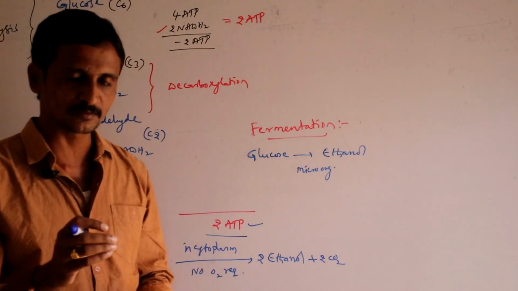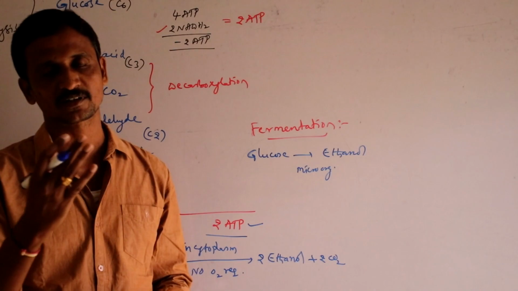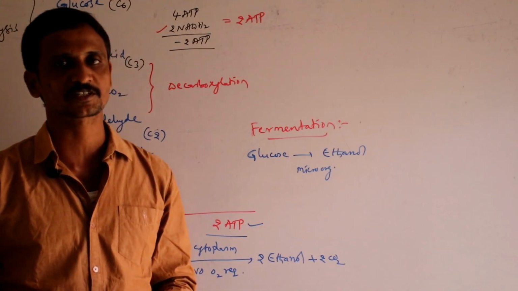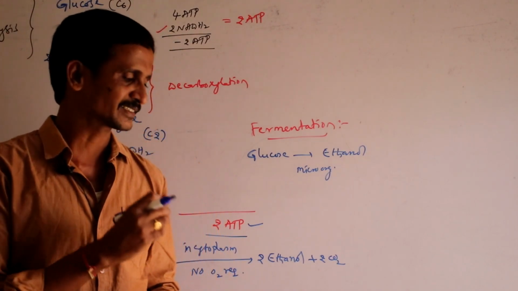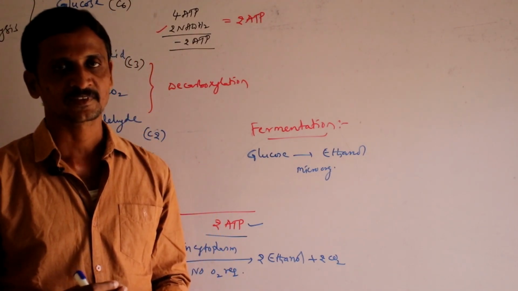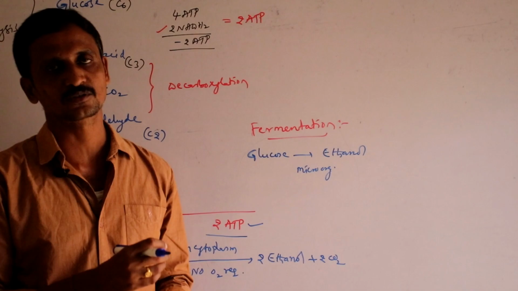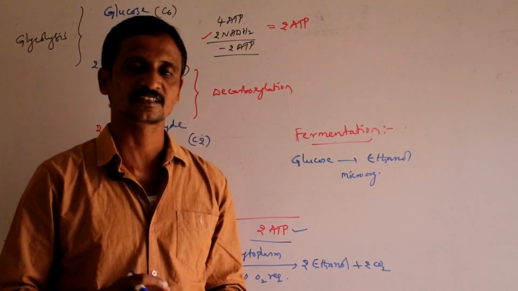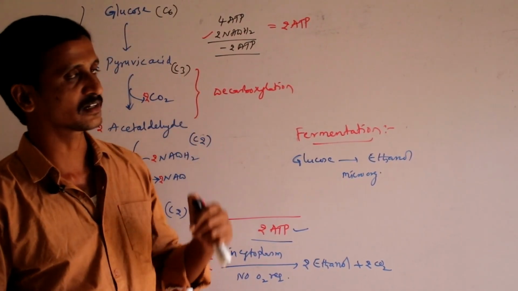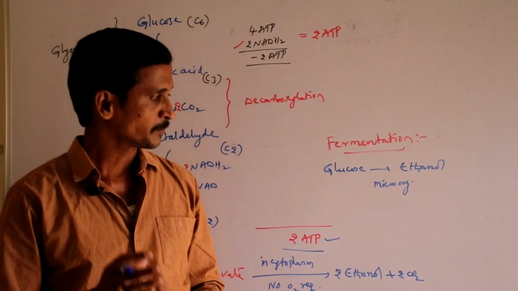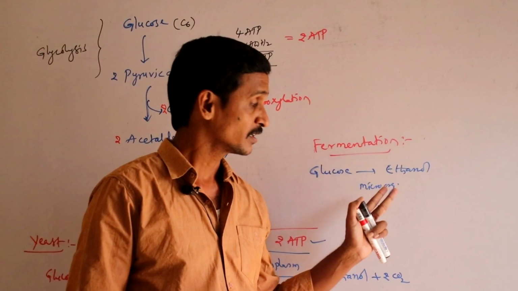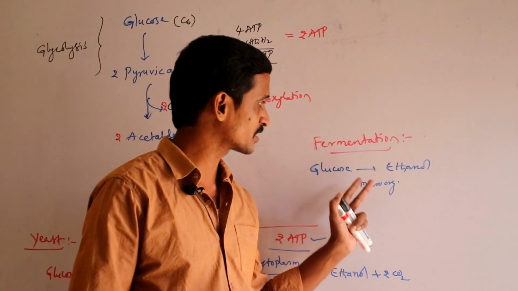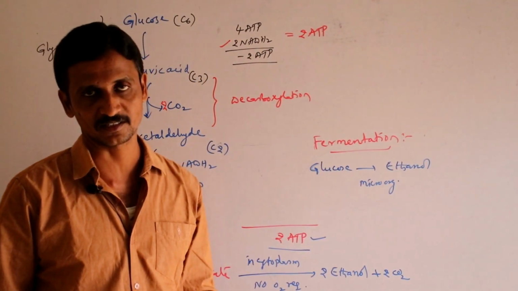So the complete breakdown of glucose into carbon dioxide and water is aerobic respiration. Partial breakdown of glucose into ethanol and carbon dioxide, or partial breakdown of glucose into lactic acid in the absence of oxygen, is called anaerobic respiration. Partial breakdown of glucose into ethanol, but in the presence of microorganisms, is called fermentation.